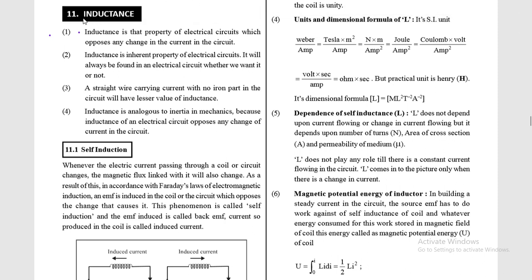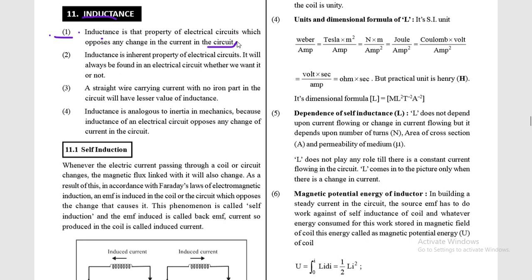So you can see here, this is inductance. Let me tell you what inductance is. Inductance is that property of electrical circuits which opposes any change in the current in the circuit. It is very easy and I hope you understand. In other words, it is the property of the circuit which opposes the change of current in the circuit.